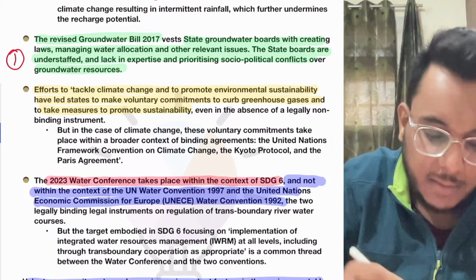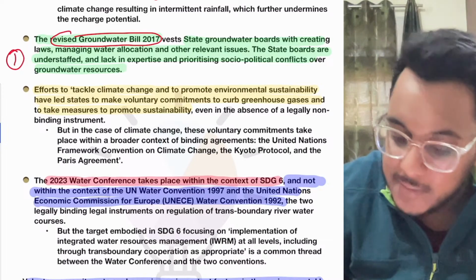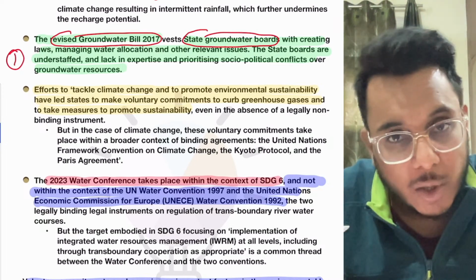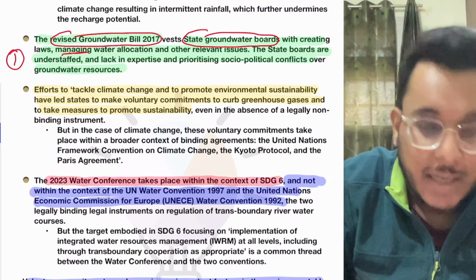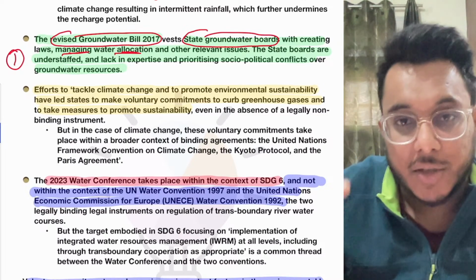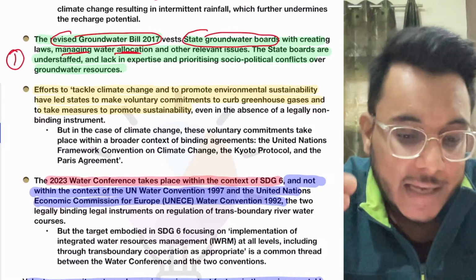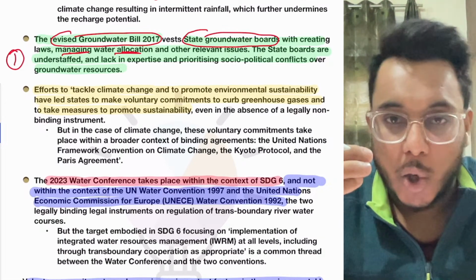For example, number one, the Revised Groundwater Bill 2017, which gives power to the state groundwater boards to come out with the laws and regulations for effective management of water allocation. For example, how much water is to be given to industry, how much is to be given to agriculture. So for water allocation and water management, they can come out with the laws.